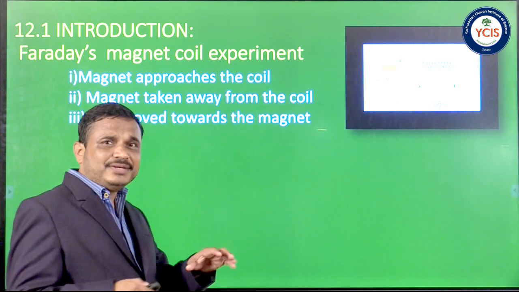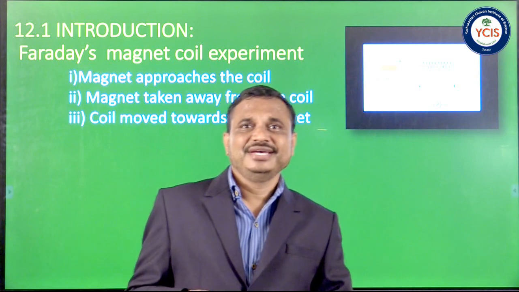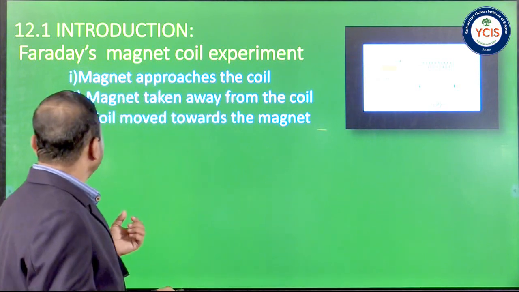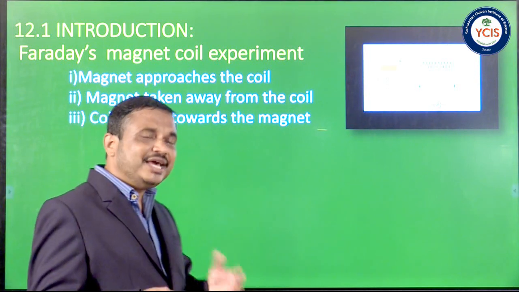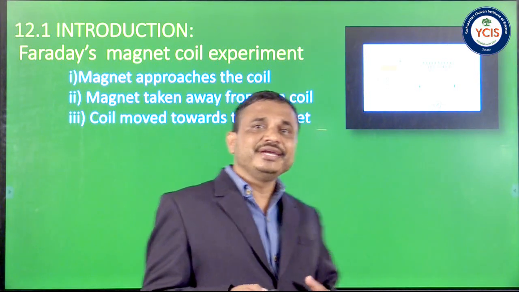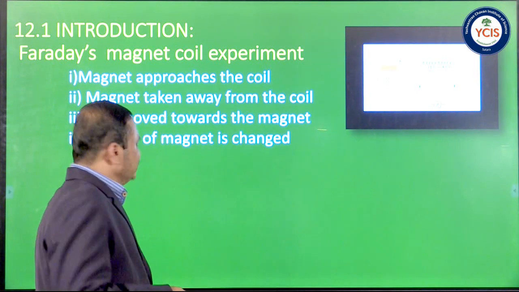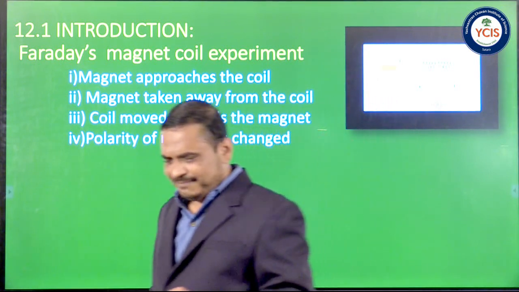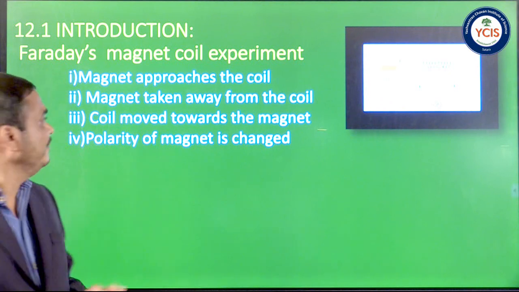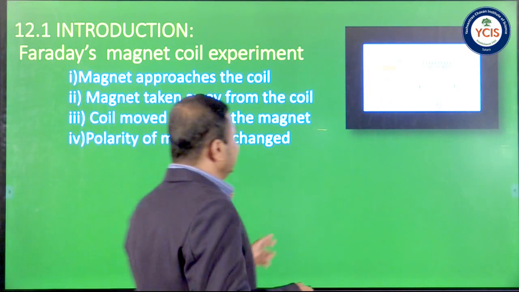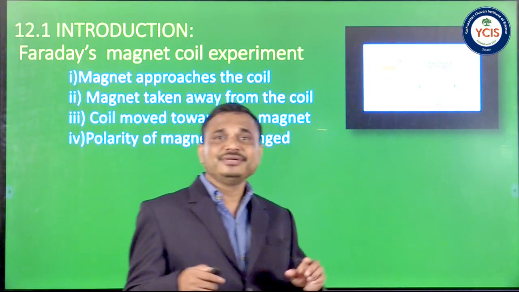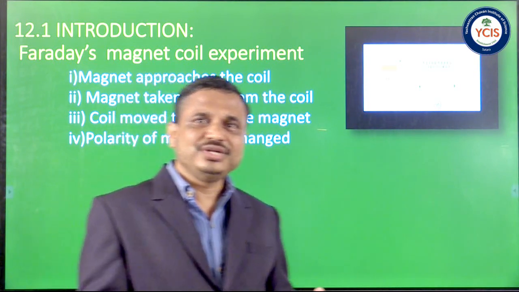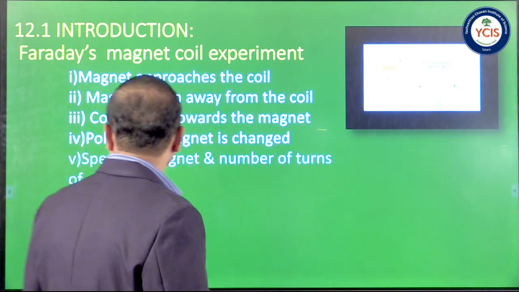Now he kept the magnet fixed and brought the coil towards the magnet. Again the galvanometer shows a momentary deflection. He repeated the experiment by changing the polarity of the magnet. He found that the direction of deflection of the galvanometer changes, opposite to the previous deflections.